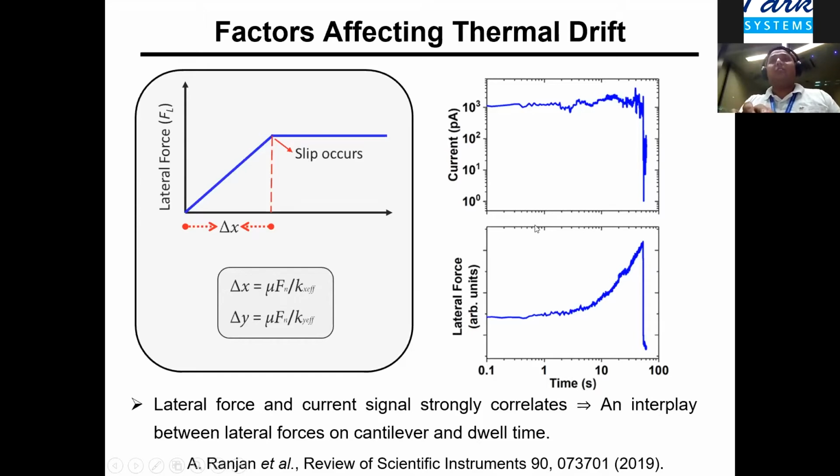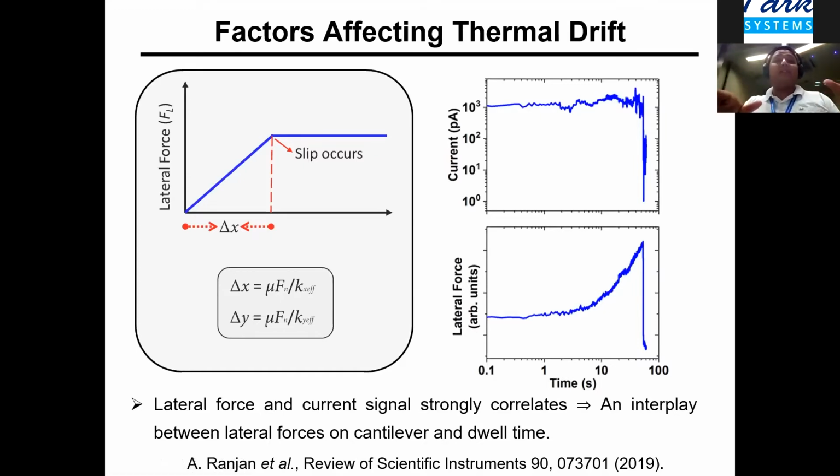What you are seeing here is a simple experiment: creating a breakdown spot, measuring the current over time, and also measuring the lateral force. You can nicely see that there is a correlated effect between the lateral force and the current. At this point, the tip has drifted away from the breakdown spot and moved to the nearby insulating region, and you can see the correlated effect, that the current has also dropped down. So the lateral force and the current signals are strongly correlated.